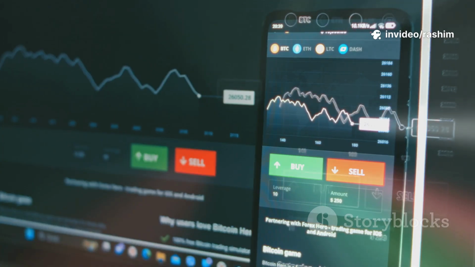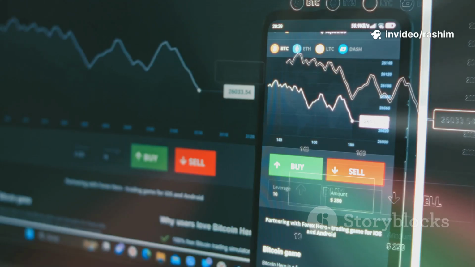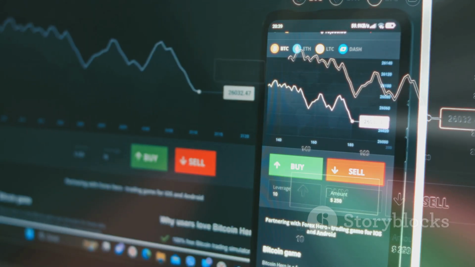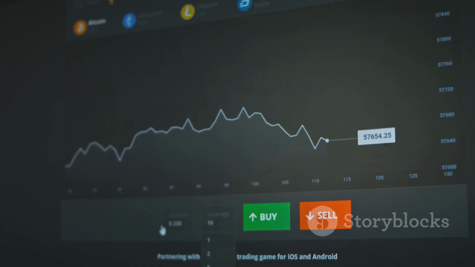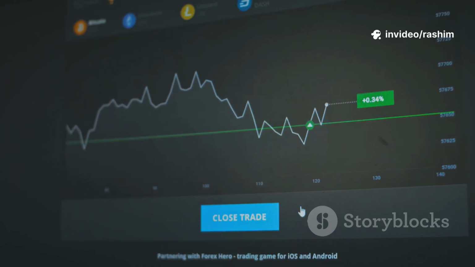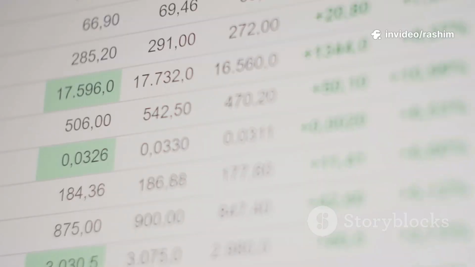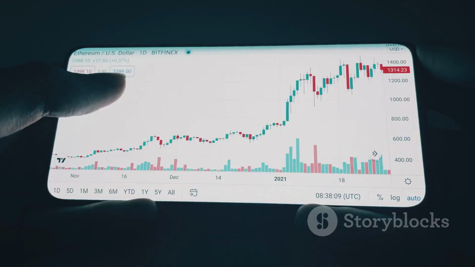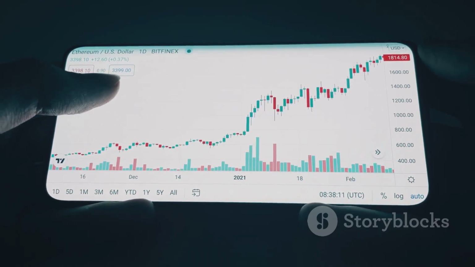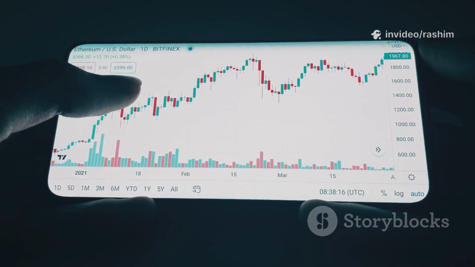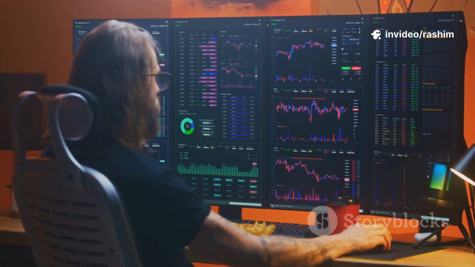Exit rules. You will exit based on whichever happens first. 1. Profit target. Sell the position when the RSI crosses above 70. 2. Stop loss. Sell the position immediately if the price drops below the low of the bullish engulfing candle. This is a complete mechanical trading system. There is no room for interpretation or emotion. You have a rule for the trend, a rule for your entry signal, a confirmation rule, a profit-taking rule, and a loss-cutting rule.